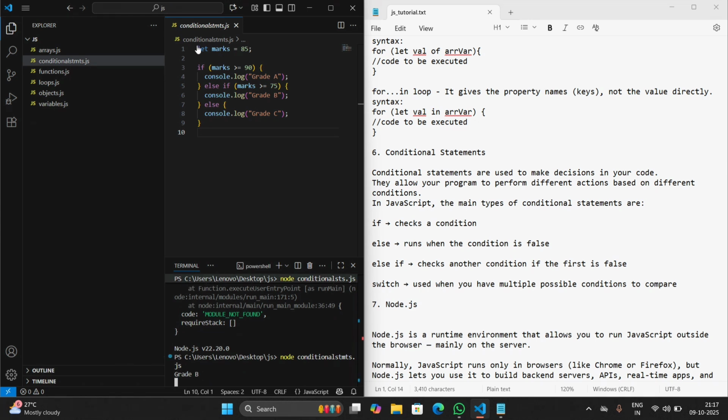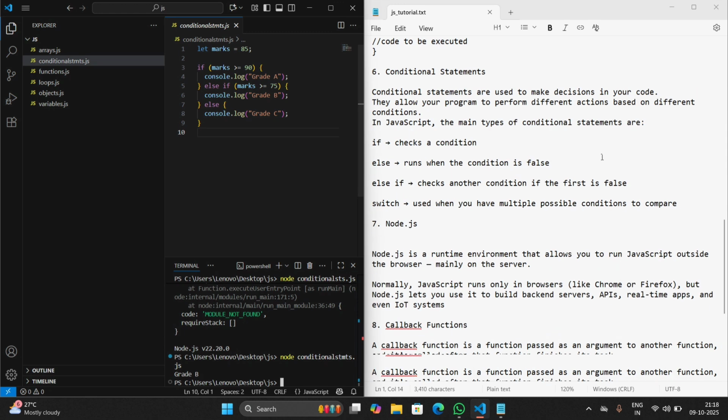Here we have taken a variable marks as 85. First the condition checks if marks are greater than 90. If it is true, then this is executed, or the next condition is checked. If this is true, then this block of code is executed, or else the else statement is executed. This is the conditional statement.